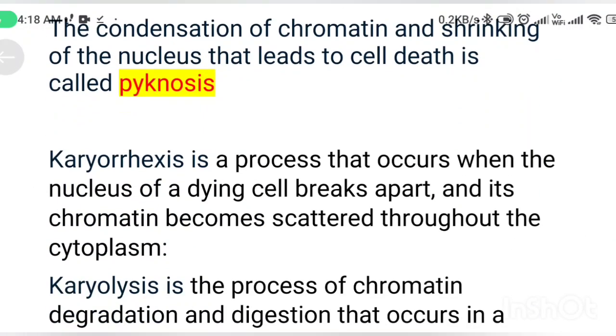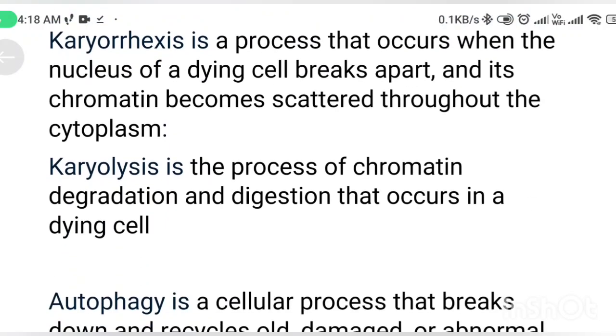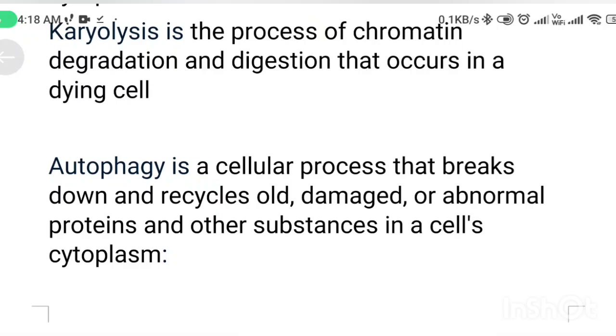Karyorrhexis is a process that occurs when the nucleus of dying cells breaks apart and its chromatin becomes scattered throughout the cytoplasm. Karyolysis is the process of chromatin degradation and digestion that occurs in dying cells. And autophagy is a cellular process that breaks down and recycles old, damaged or abnormal proteins and other substances in a cell's cytoplasm. Next question.